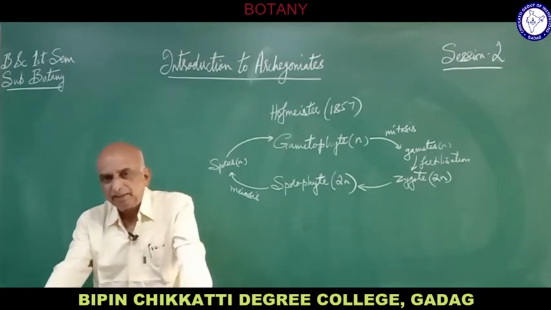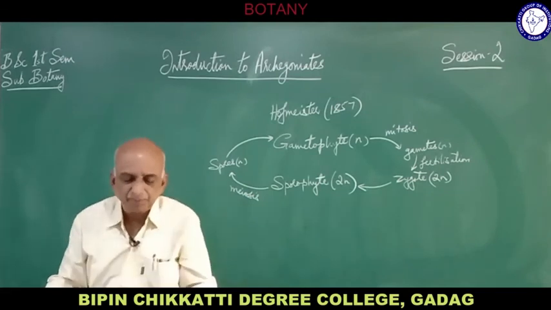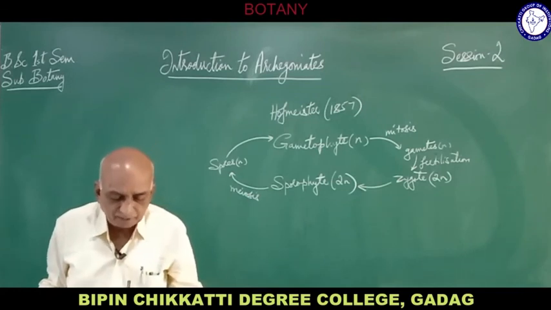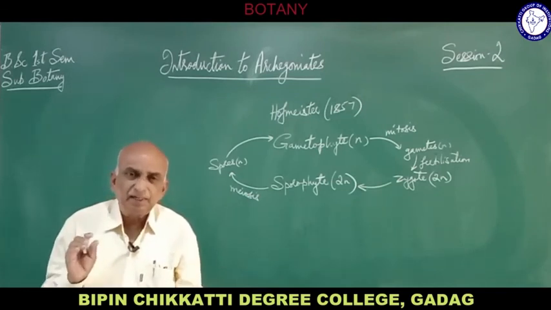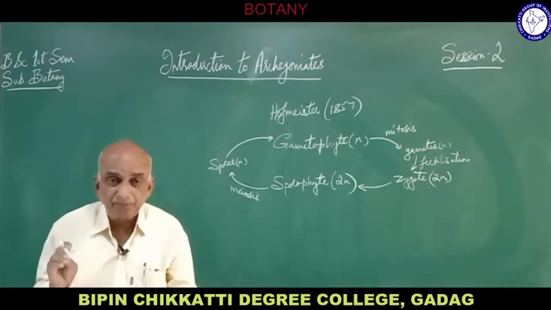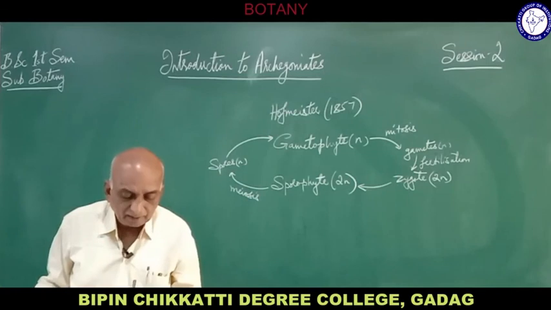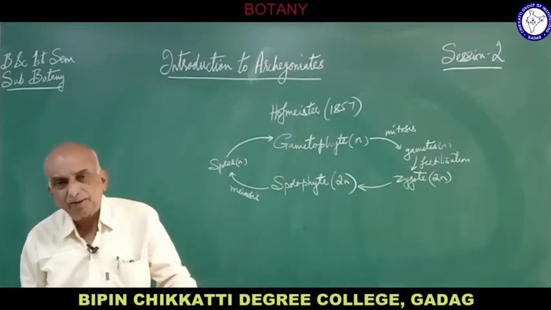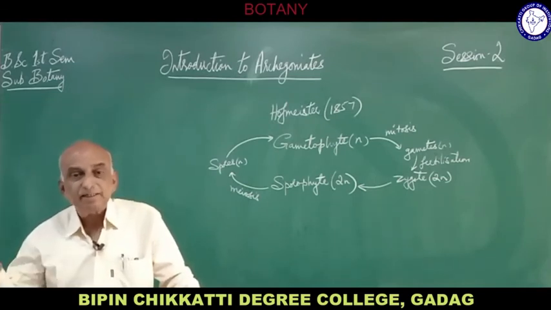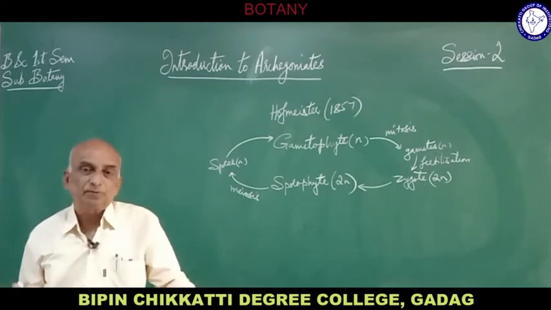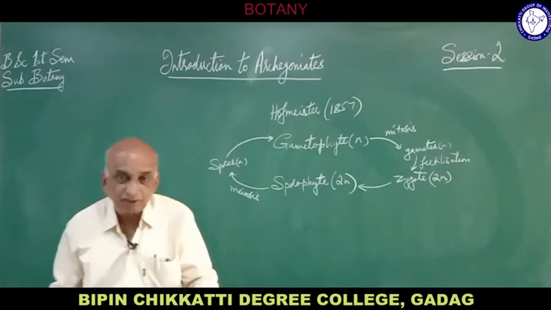We cannot see a distinct gametophyte there, and this gametophyte is reduced to such an extent that it consists of very few cells, and this gametophyte, which is very small and consists of a few cells, grows inside the sporophyte. In other words, the gametophyte is a parasite on the sporophyte. See, it is just opposite to the bryophyte.